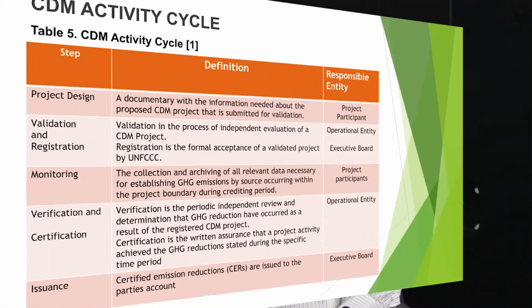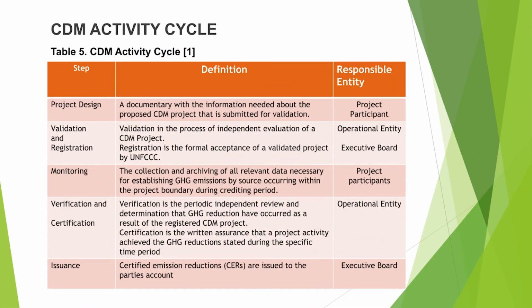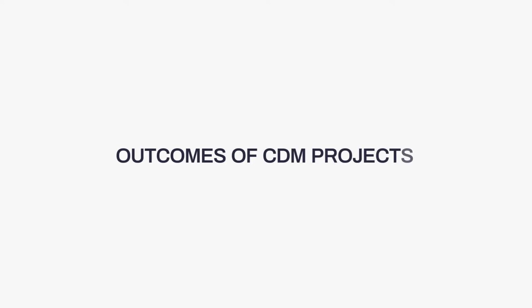Now, here you can see the CDM activity cycle. These are the steps. The first step is project design. Second is validation and registration. The third one is monitoring, verification and certification, and issuance. So, the definitions are given against each step, and the responsible entity for project design is the project participant. For validation and registration it is the operational entity, which also includes the executive board. Monitoring is done by the project participants, verification and certification is done by the operational entity, and issuance is done by the executive board.